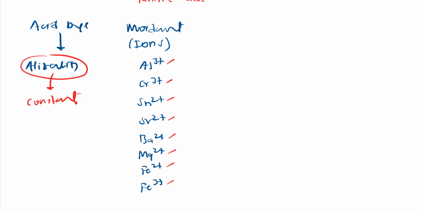I get different colors here when I change these mordants, right? Because I have kept the dye the same, alizarin. When I use the mordant aluminum with the same alizarin, I'll get this rose red color.